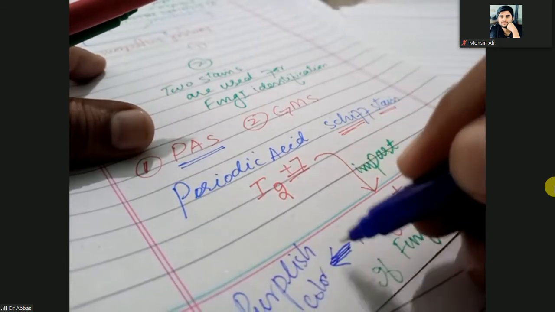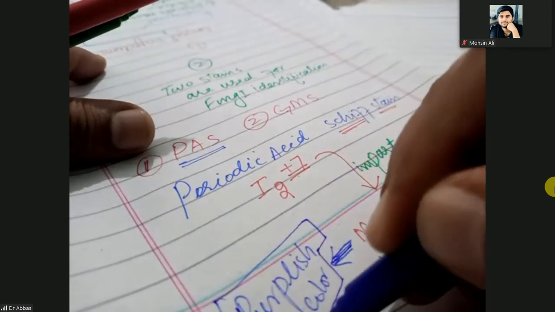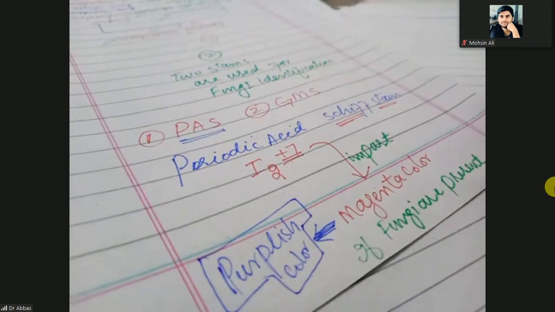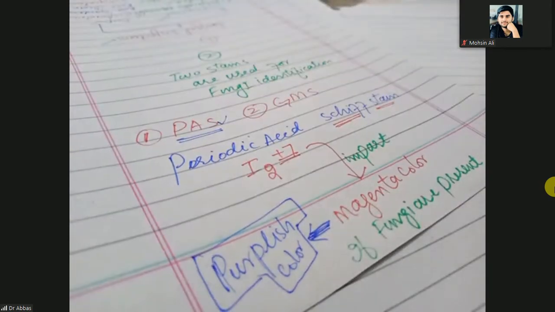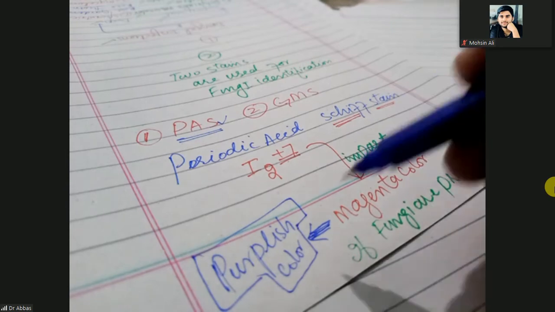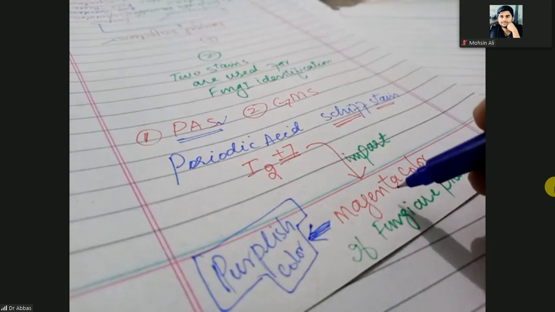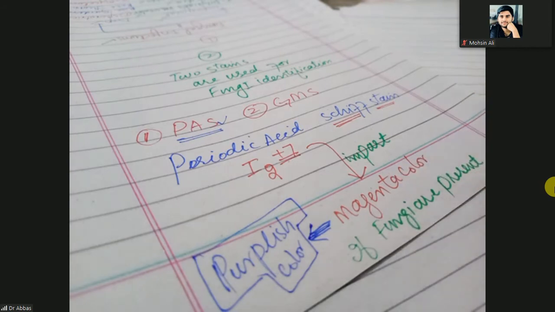It means if you do a biopsy of the skin, take some part of the skin, and stain it with the PAS, and the color is magenta or purplish, it means fungi are present. So purplish or magenta color is the result that the PAS stain is positive, it means fungi are present.